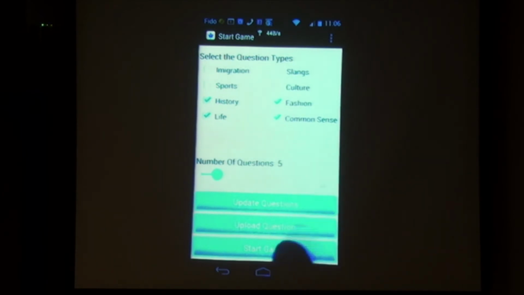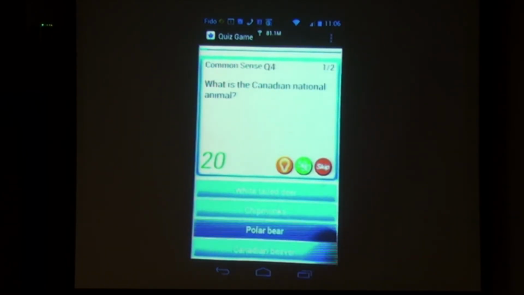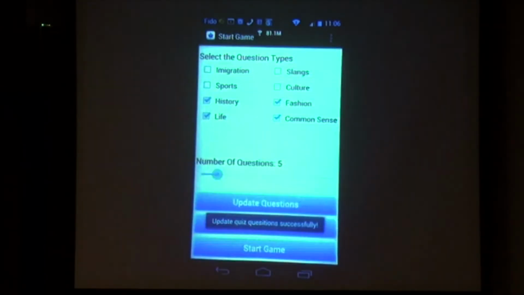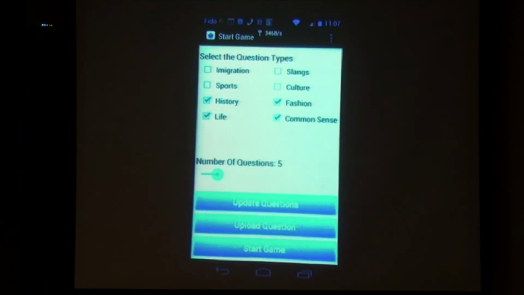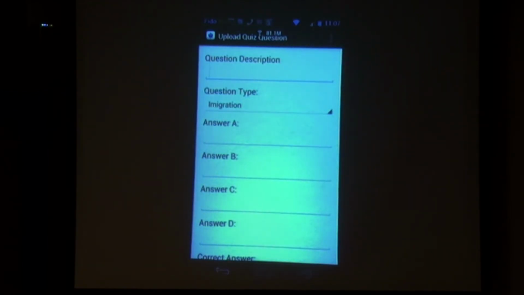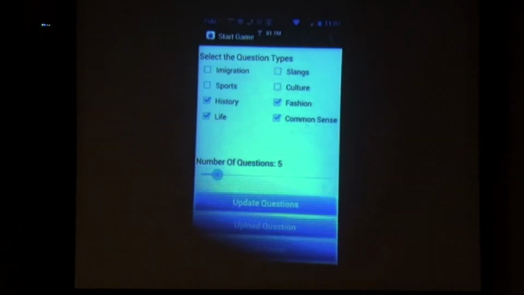We can also contribute some new questions to this app and upload them to the server. We also have a similar website to censor our questions.